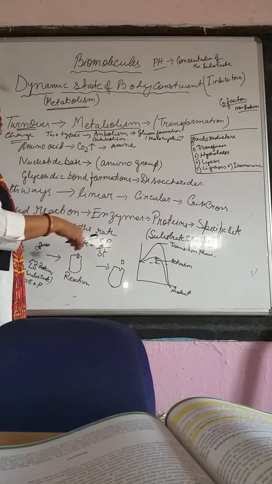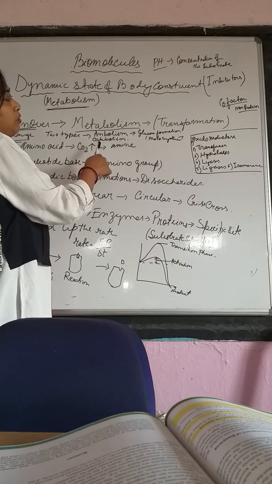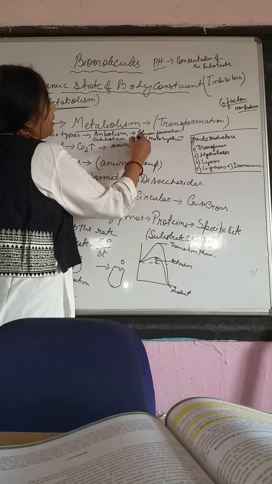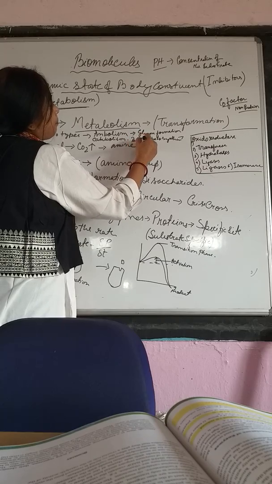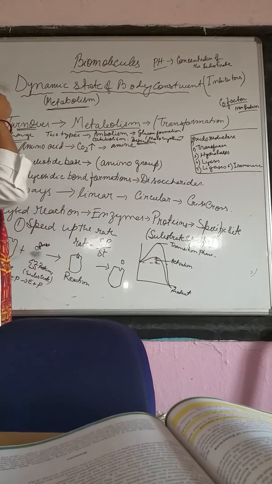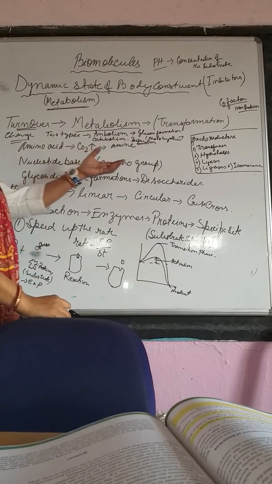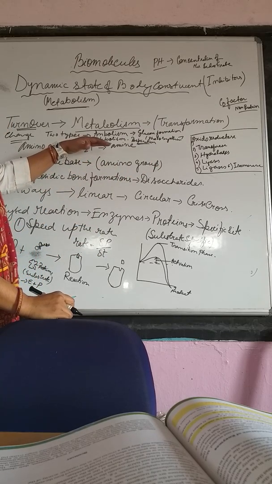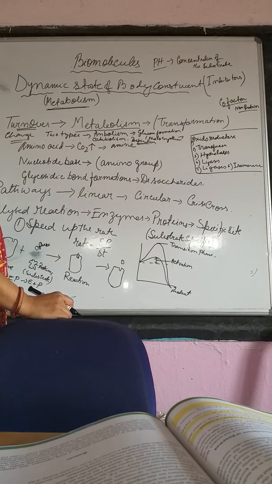Now the reverse of that: if a complex molecule is broken down into simple molecules, for example in respiration. In respiration, the complex molecule glucose is broken down into carbon dioxide and water with the release of energy. That particular type of reaction is known as catabolism.